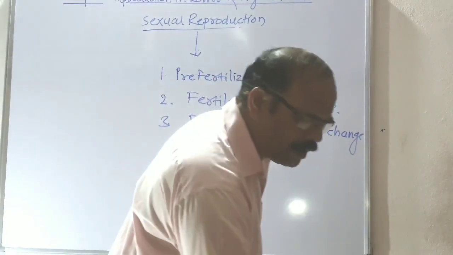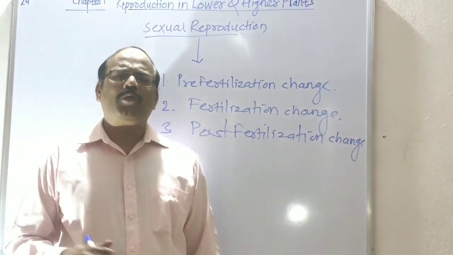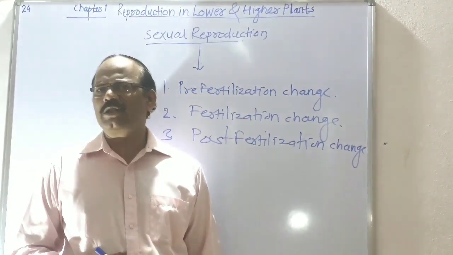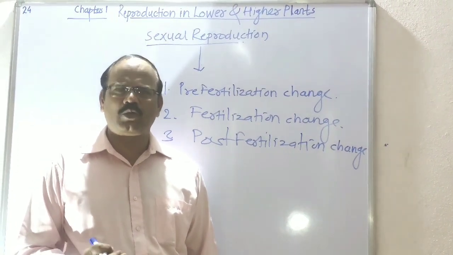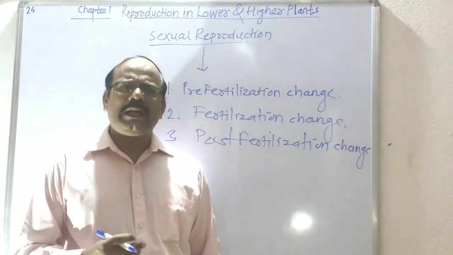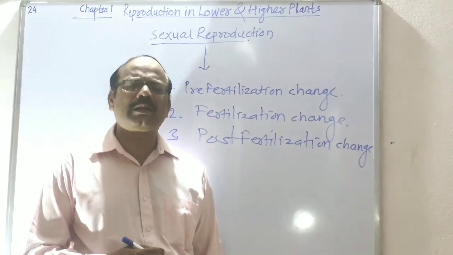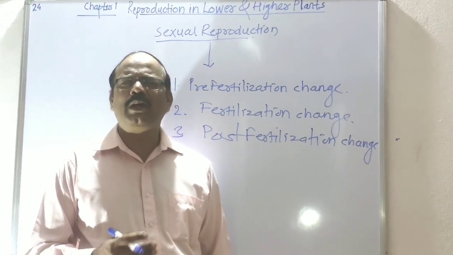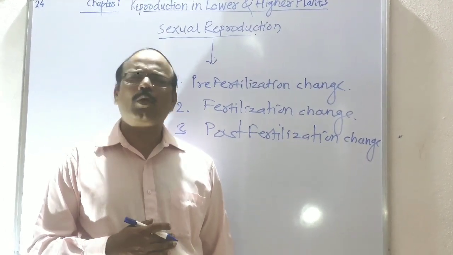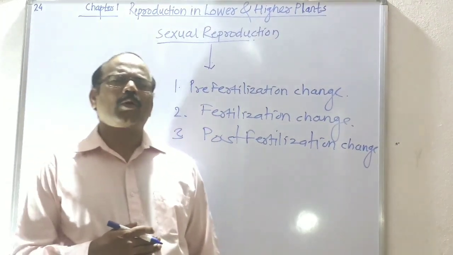You have learned about the typical parts of the flower. There are four parts of the flower: calyx, corolla, androecium and gynoecium. Calyx and corolla are the accessory floral whorls. They help in the process of fertilization, but androecium and gynoecium are the essential floral whorls. Androecium represents the male reproductive part of the flower, and gynoecium represents the female reproductive part.